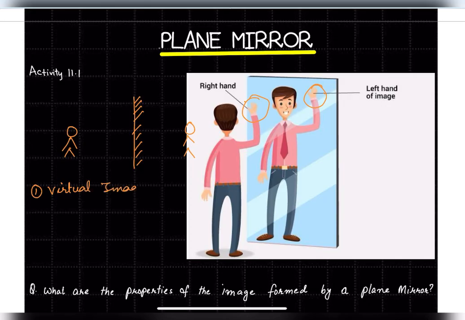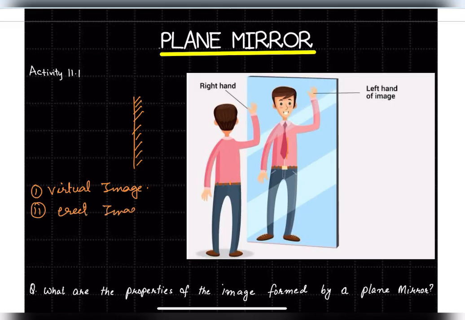Another thing, you are standing and the person inside is also standing. If you bend, the one inside also will bend, and if you become upside down, the person inside also will become like this. Whatever you are, it will be the same inside. This kind of image is called an erect image.